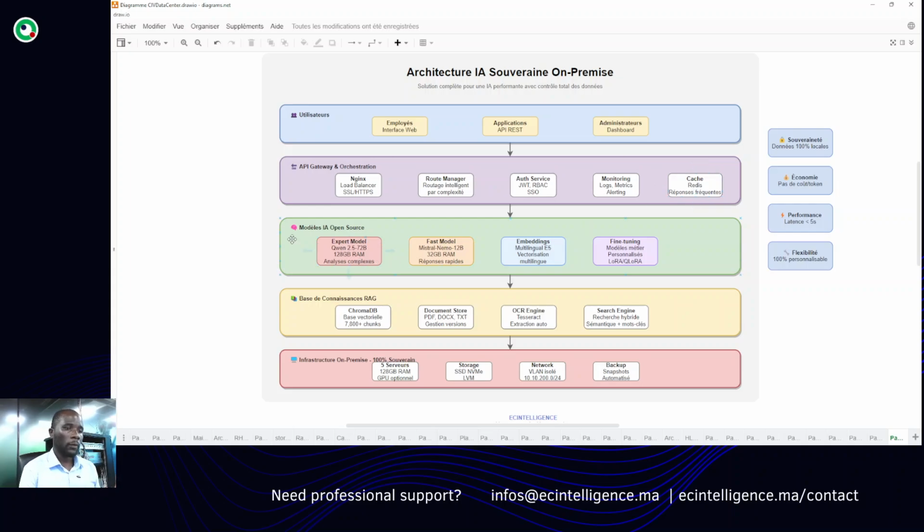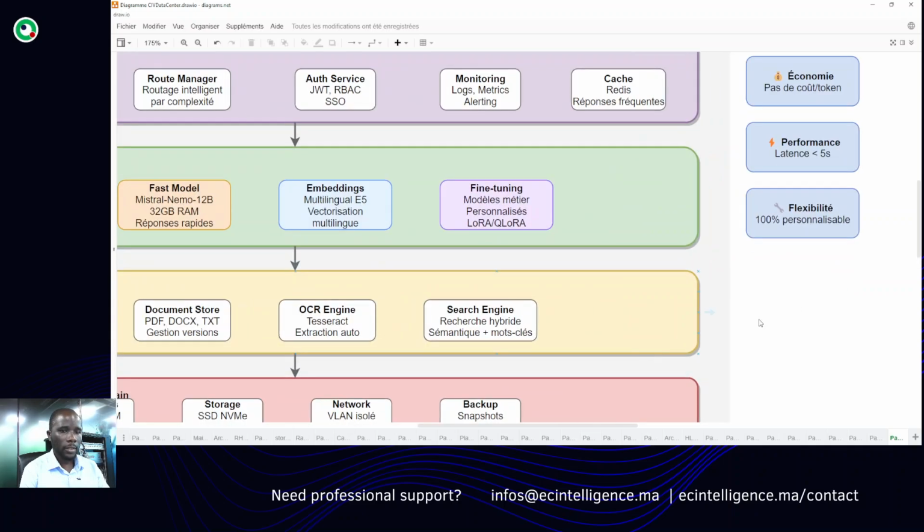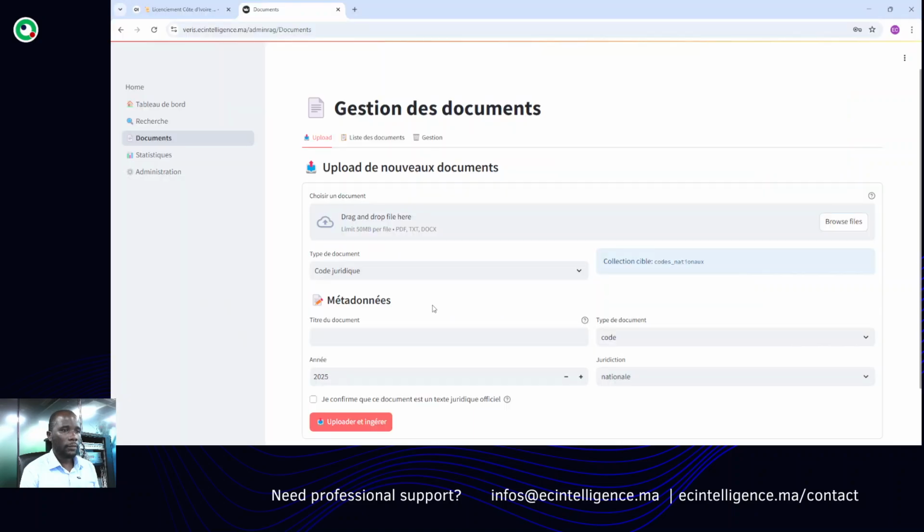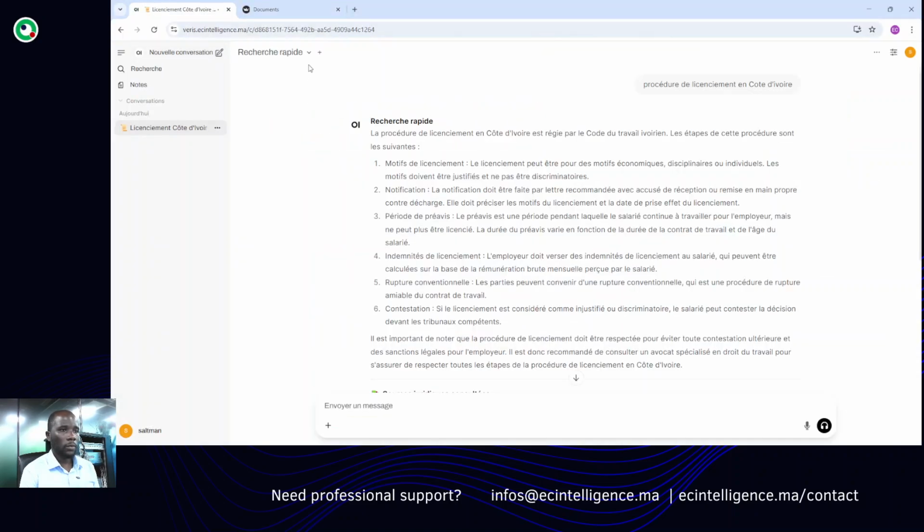And we have the model layers. We have implemented two models. The first model is the one that we have at the moment, the first one that I've used.